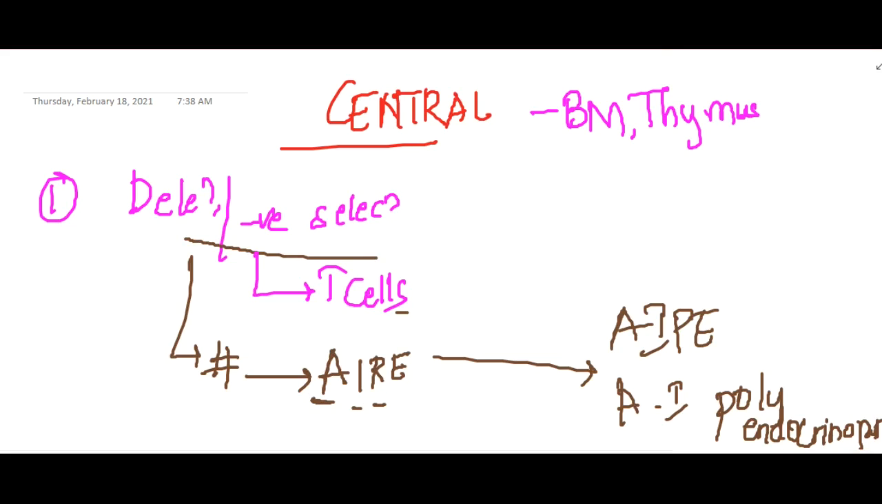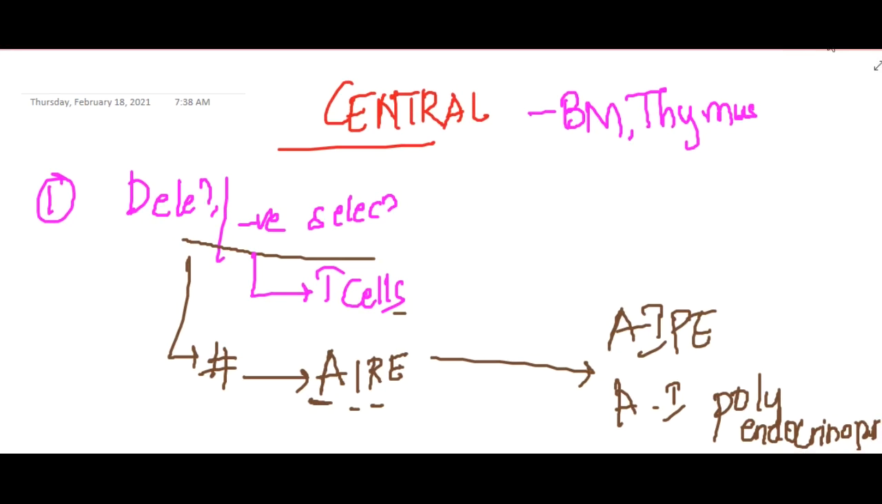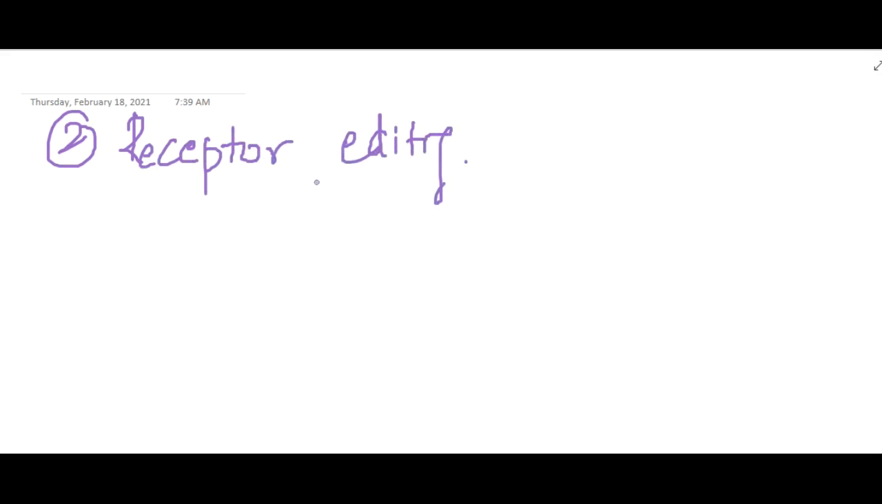Okay, next. The second type of selection which is present here is receptor editing. This is also done in the bone marrow and thymus, and this receptor editing is mainly for B cells. Then the next tolerance is peripheral tolerance.